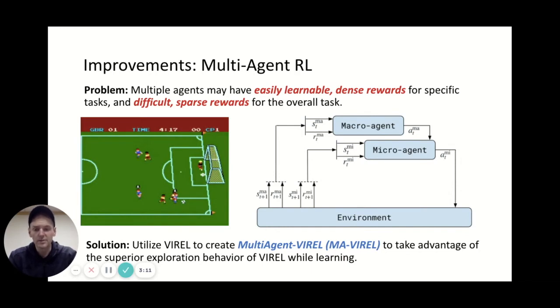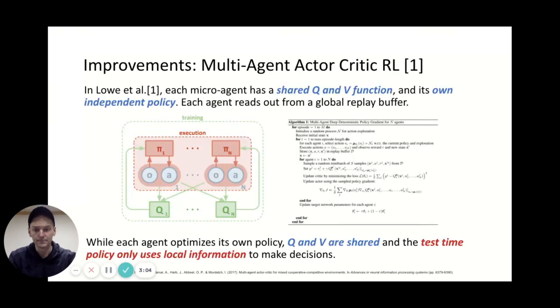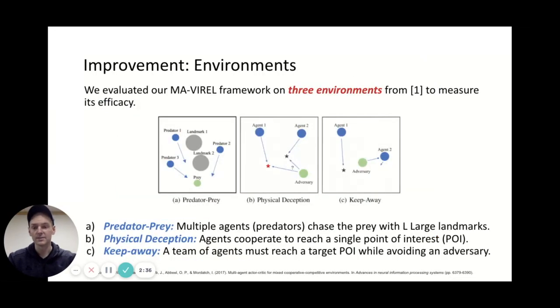So our solution is to utilize VIRL to create multi-agent VIRL to take advantage of the superior exploration behavior of VIRL while learning. In the cited paper here, each microagent has a shared Q and V function and its own independent policy. Each agent reads from a global replay buffer, and during training they optimize the Q and V, which are shared, and then at test time, the policy only uses local information. So on the test set, the agents can only see their own local state to make decisions.